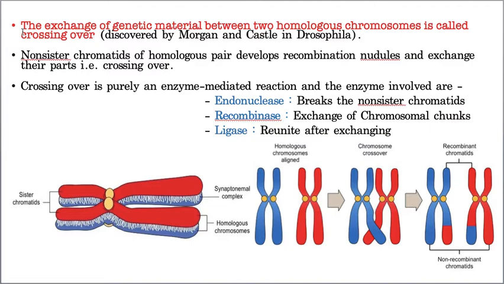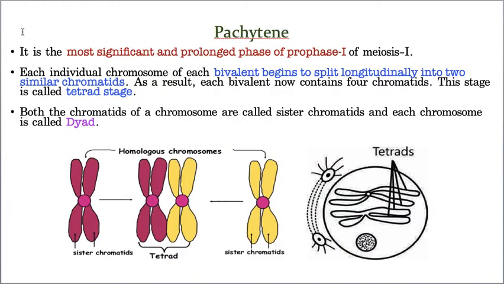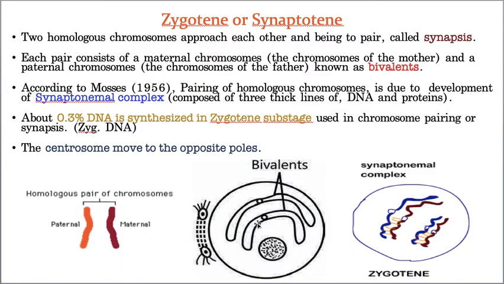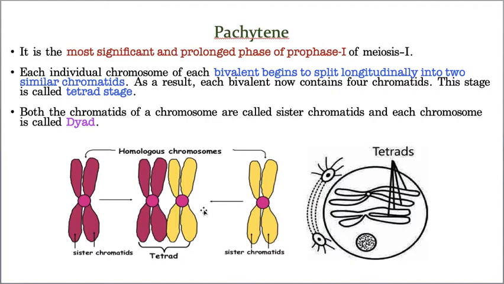Now you understood? Hope you understood Pachytene. Again, a very small recap on Pachytene. First, the bivalents undergo a longitudinal split which results in sister chromatid formation, and because of the sister chromatid formation, it has to be described as a tetrad. Earlier it was called a bivalent, now it became a tetrad.